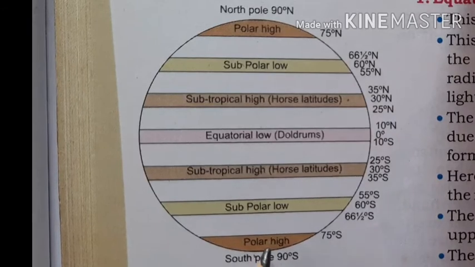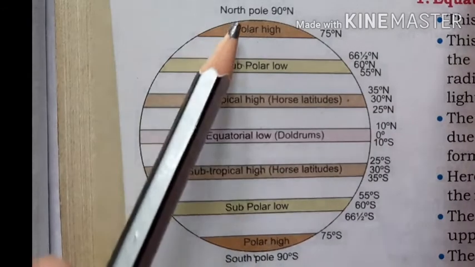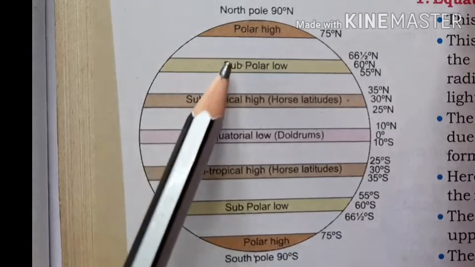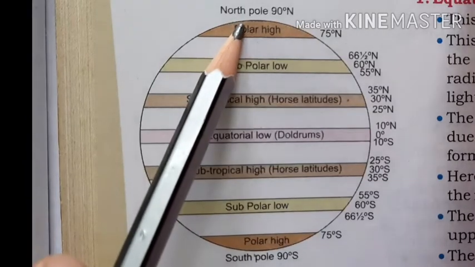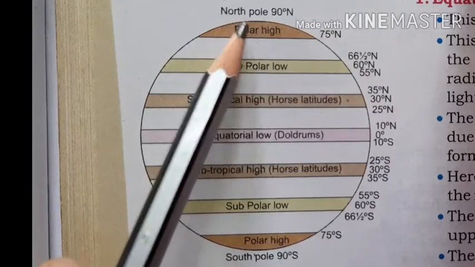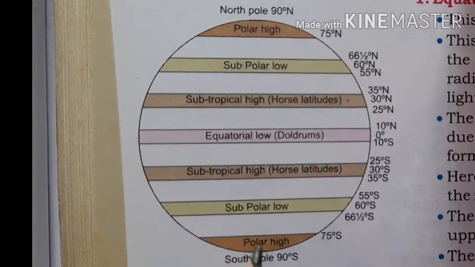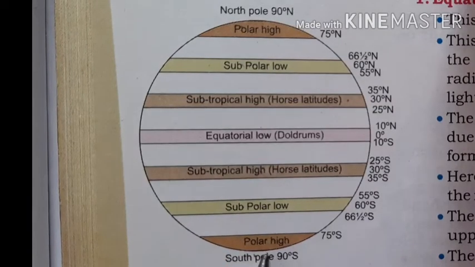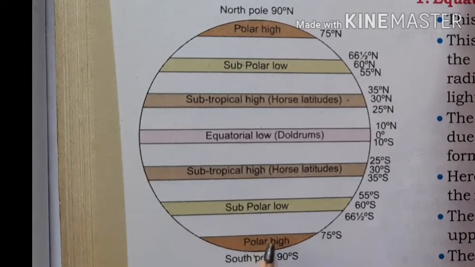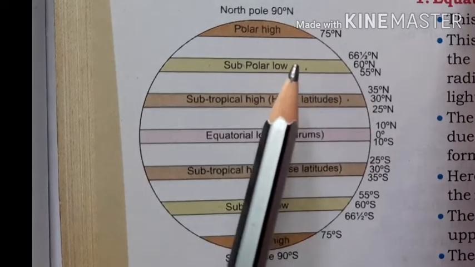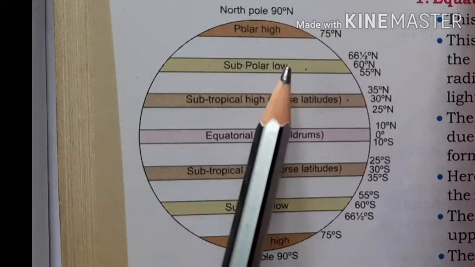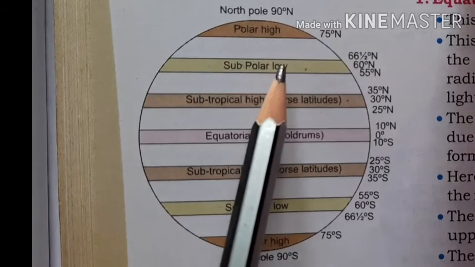So a polar high pressure region exists here, because from here the air is thrown and concentrated to the north pole, and from here air is going towards the south pole. So these regions have a high pressure and these areas have a low pressure. This pressure difference leads to the formation of planetary winds.